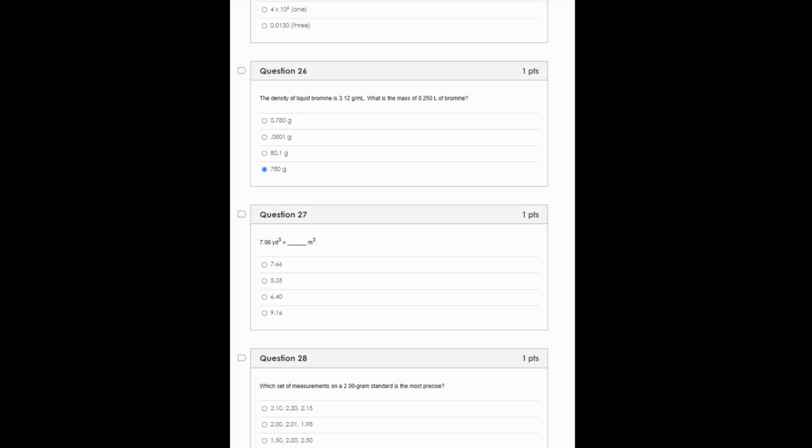Number 27. So 7 yards cubed is how many meters cubed? This one can be tricky. Now, I can only remember what I remember, so I'm going to take you through what I remember, and we can adjust from there. If you can get right from yards cubed to meters cubed, knock yourself out, but I'm going to go the long way. So we have 7 yards cubed.